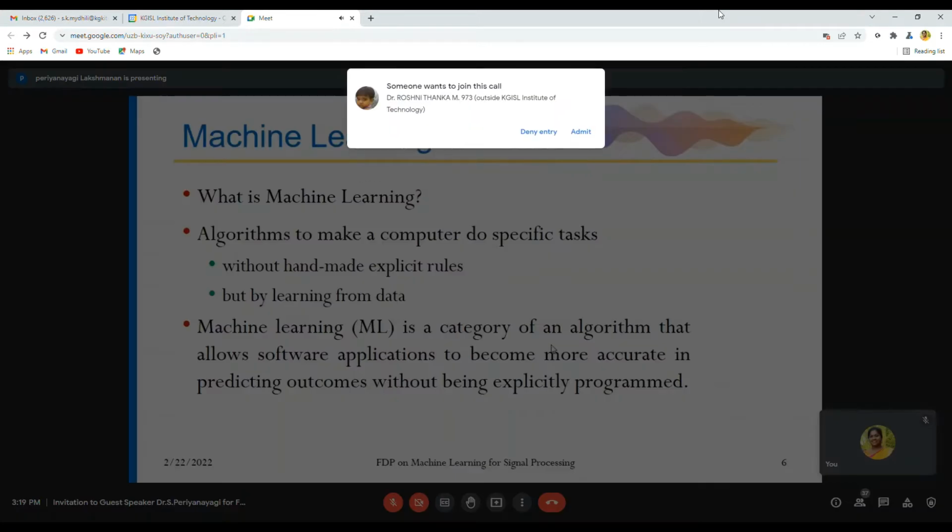Sometimes it will detect the apple as an orange, or an apple as a banana. So only accurate prediction can be done. By giving more training data, this accuracy can be achieved. So what is accuracy? What is precision? Everything we'll be seeing in the forthcoming slides.